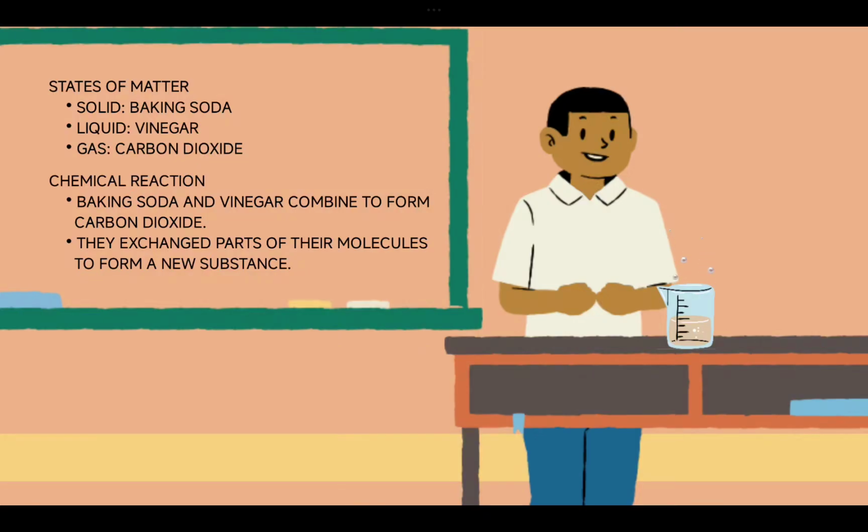Now we are going to know about the states of matter that we have in our daily life. We know that baking soda is in the form of a solid. Vinegar is in the form of a liquid, and carbon dioxide that is formed is a gas. And what happens when you put vinegar and baking soda together?